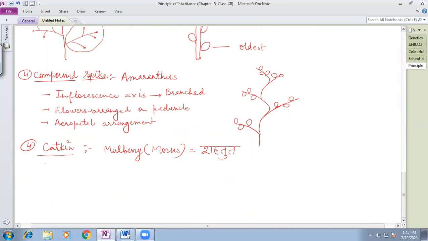Remember, in the catkin type of inflorescence, the peduncle is soft, on which sessile, unisexual flowers are borne. This is the difference. Sessile and unisexual flowers are present, and the peduncle is long, soft, and pendulous.